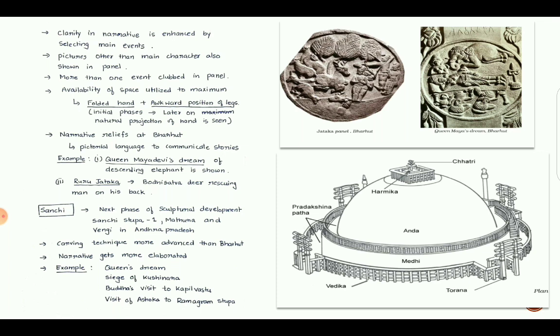The entire area of Vedika and Torana gave immense space for the artisans to create decorative sculptures. So in Sanchi Stupa, we get to see sculptural narratives engraved on the boundaries and toranas. The next phase of sculptural development was seen in Sanchi Stupa, Mathura and Vengi in Andhra Pradesh. The carving techniques were more advanced than the Bharhat images. The narratives get more elaborated. Again, examples of narratives here are Queen's Dream, Siege of Kusinara, Buddha's visit to Kapilvastu, visit of Asoka to Ramgram Stupa, etc.